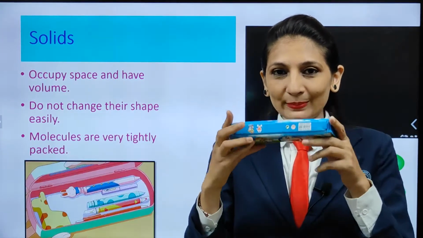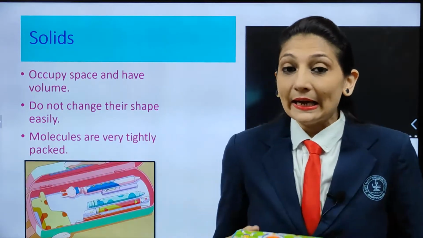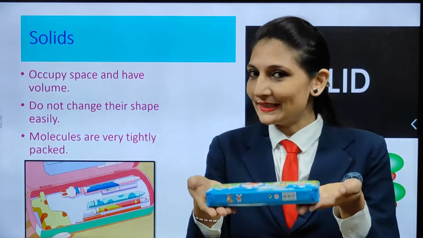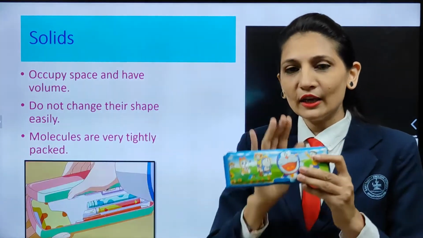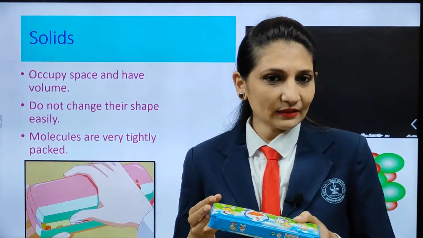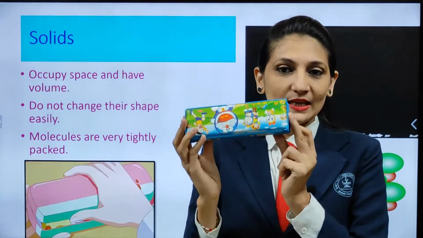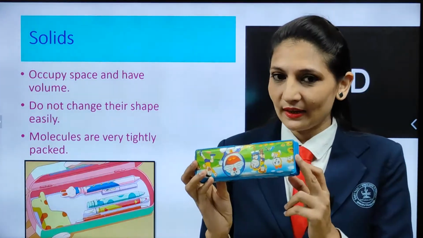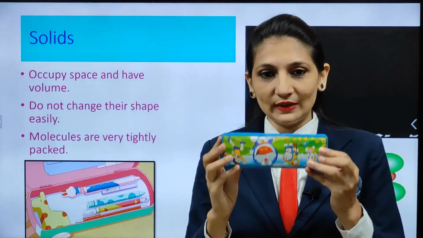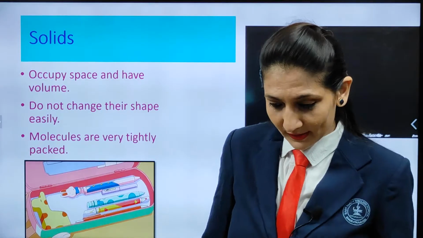This compass occupies space in your bag, in your cupboard, right? It's having a volume. Exactly. Even if I wanted to change the shape of this compass, can I change it easily? No. Means what? This matter is solid in state. Even the molecules of this are very tightly packed. How are the molecules of matter?